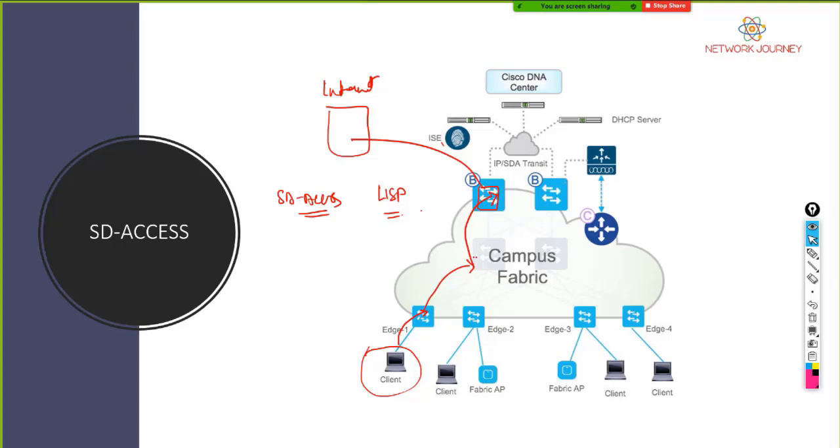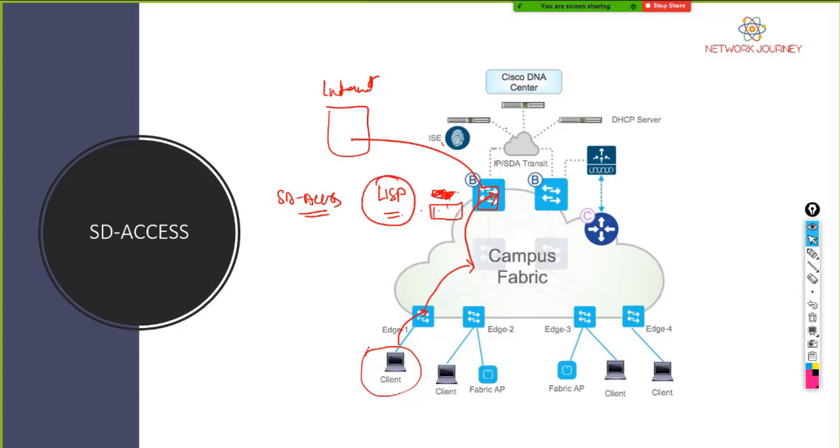If a packet is received on the core, that packet will not have anything for destination. The destination will be taken off. Now what happens, the LISP protocol will do the control.